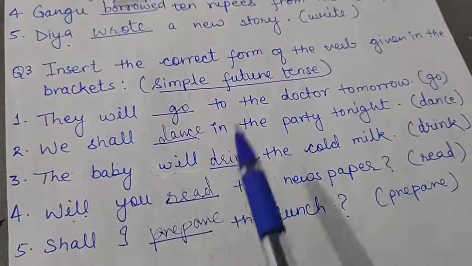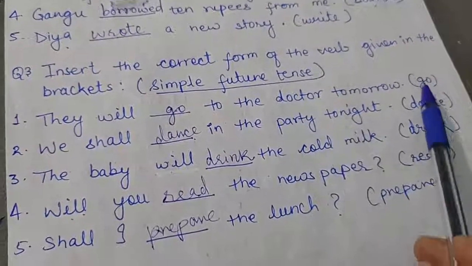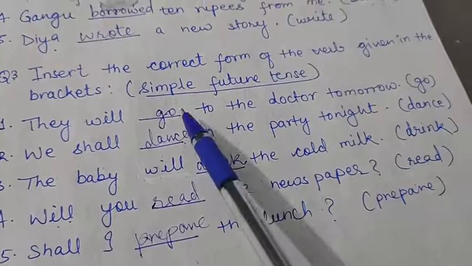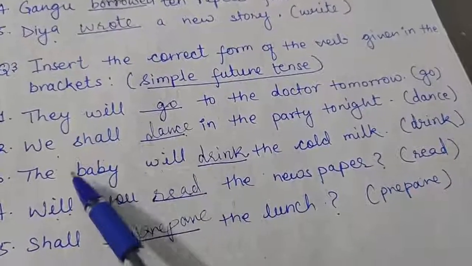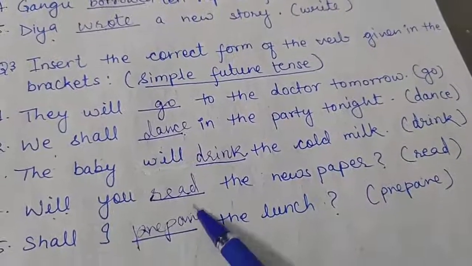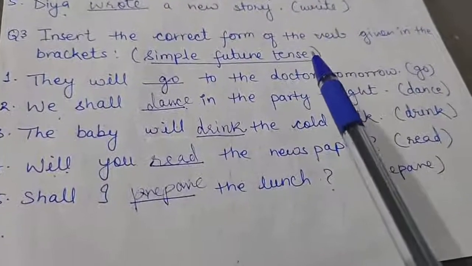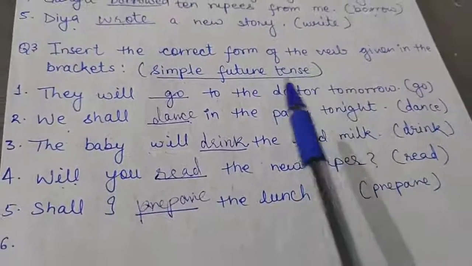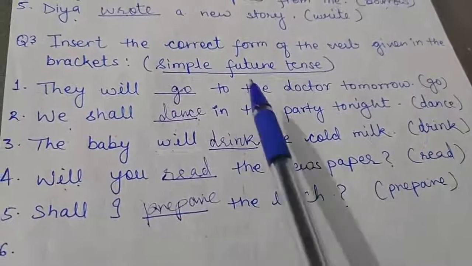Okay, so here you can see in the simple future tense every verb is written as it is, that means as it is given in the first form. They will go, we shall dance, the baby will drink, will you read, shall I prepare. So whether the sentence is in simple future positive, negative or interrogative, the verb we use will remain in the first form in simple future tense.